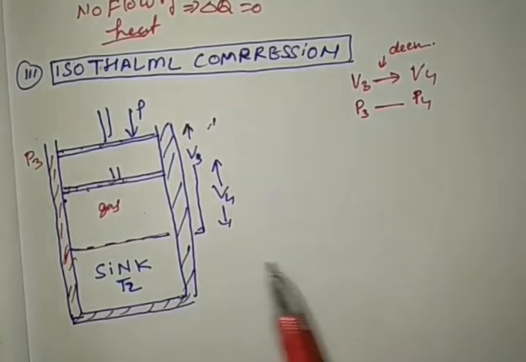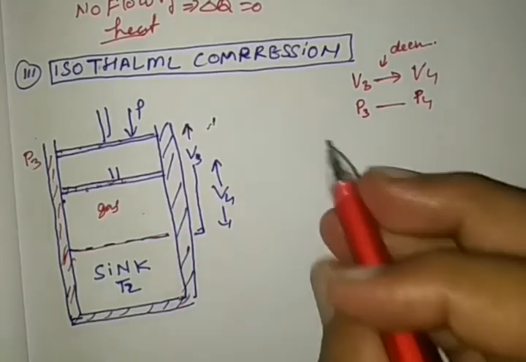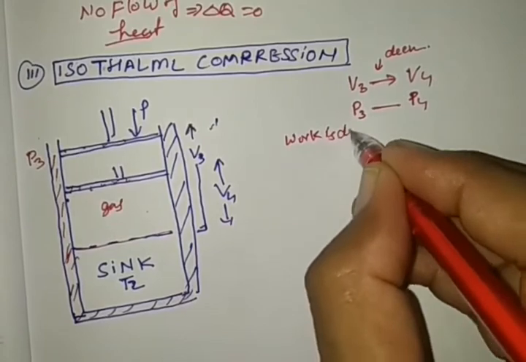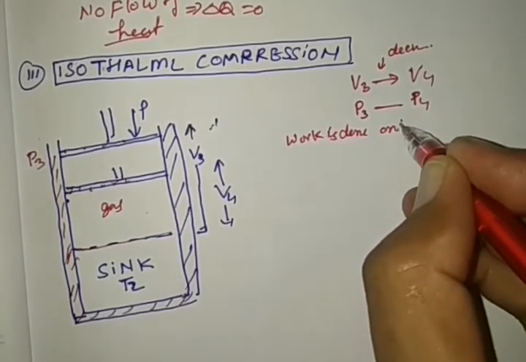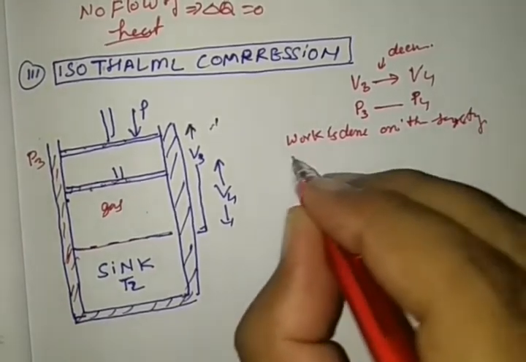See one more thing. If we compress it, it means we are doing work on the system.